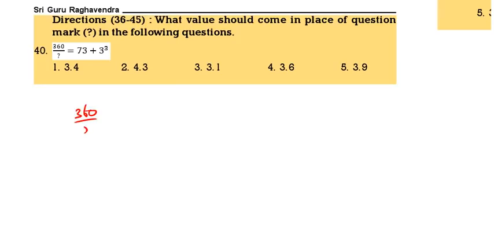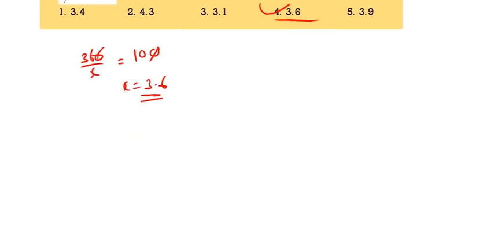360 by x is equal to 73 plus 27. What is 73 plus 27? 100. X value is 3.6. 4 is the correct answer.